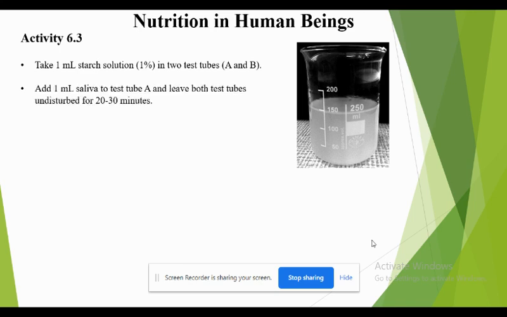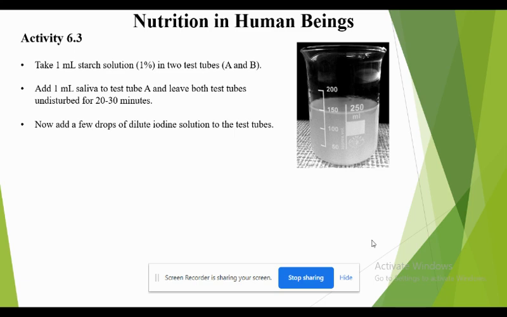Then add 1 ml of saliva to test tube A and leave both test tubes undisturbed for 20 to 30 minutes. Now you have to take test tube A and spit in that. Why are you spitting in that? Because your mouth contains saliva. That saliva has to be mixed with this starch solution. Test tube B should be left like that only. You are not supposed to add anything in that. So you leave both the test tubes for 20 to 30 minutes.